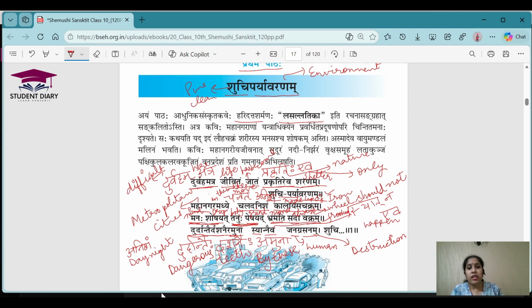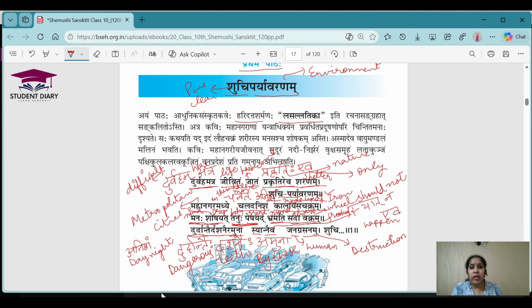So here the poet is actually saying that by all these things which are not letting us live peacefully, whatever wheels are moving, right? By the dangerous teeth of all of these, human life should not get destructed. The destruction of human life should not happen. Understood? Fine. So now I want to tell some grammatical part.